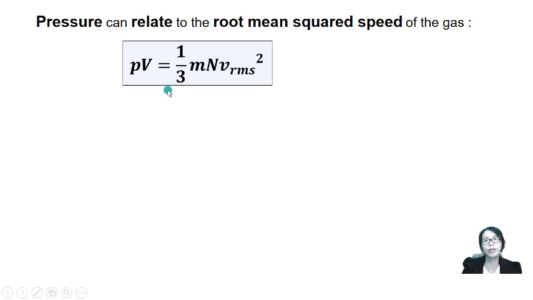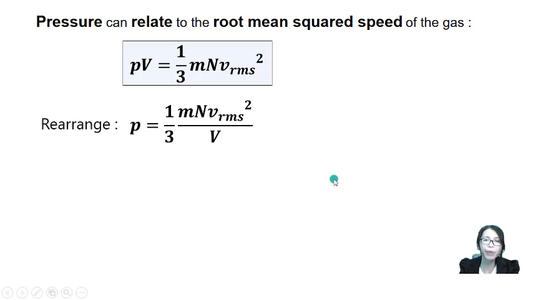This is the equation that relates both of them: PV equals 1 over 3 mN v_rms squared. We rearrange the equation and move the volume to the right hand side. So we have pressure is 1 over 3 mN v_rms squared over V.